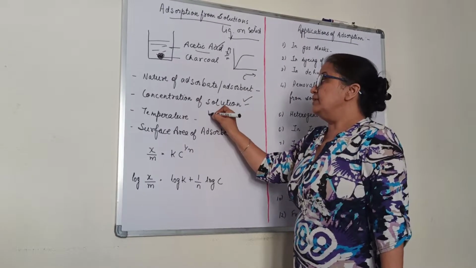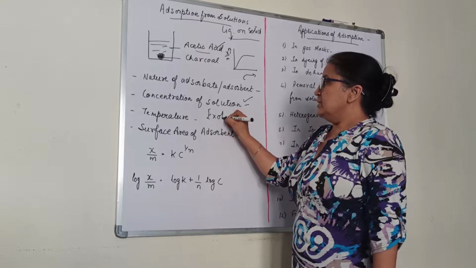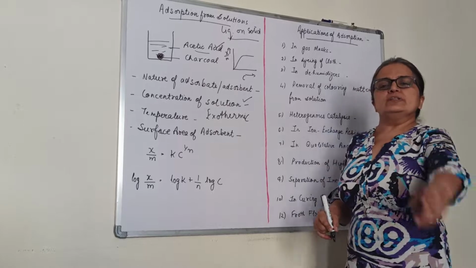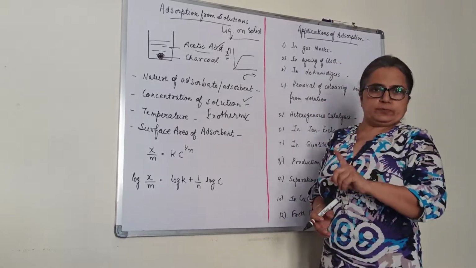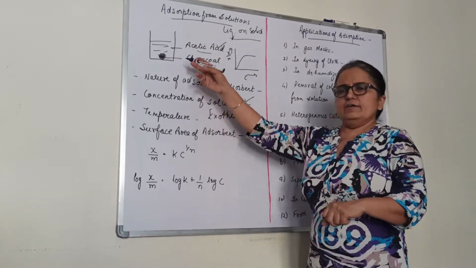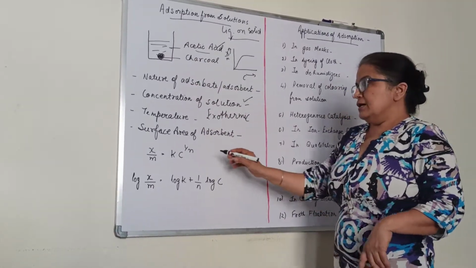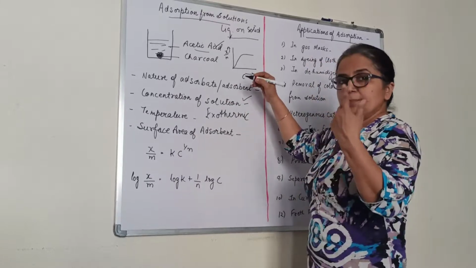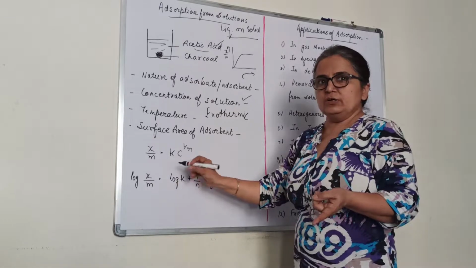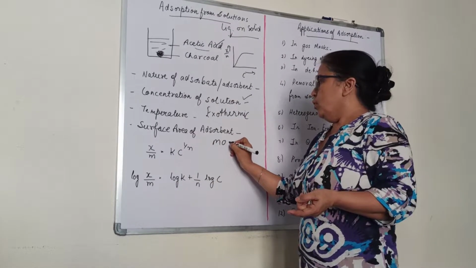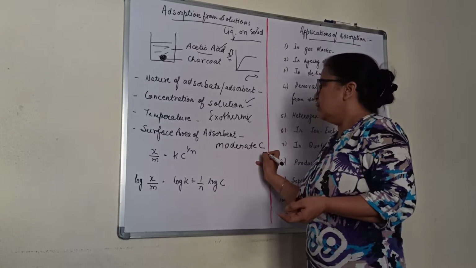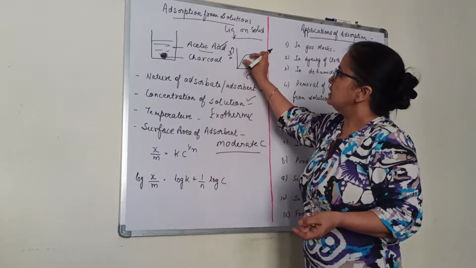How will the temperature affect? Adsorption is exothermic. Because adsorption is exothermic, low temperature will favor adsorption, according to Le Chatelier's principle. Surface area we have discussed just now. A similar graph like we had in the previous one: low pressure, moderate and high. This is with pressure. It is moderate pressure, if you remember. And that is moderate concentration now in this case.